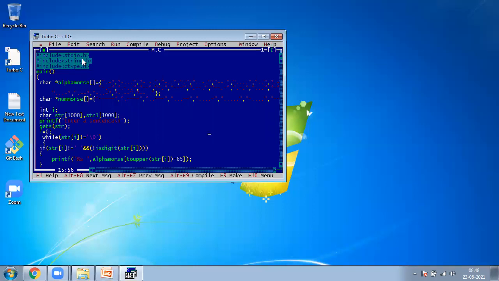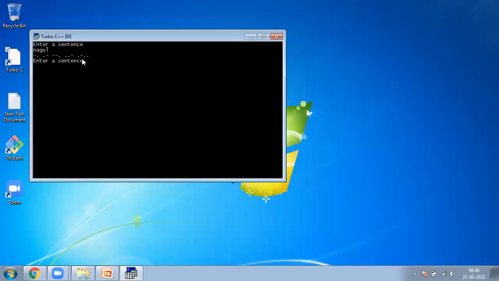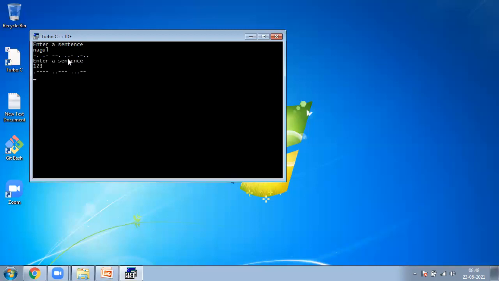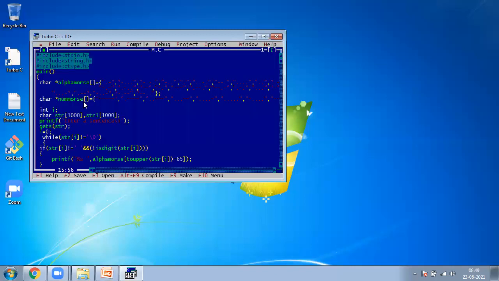Compile it again. For example, I am giving 1 2 3. Now the output. What happened here? Here num modes is executed. Three numbers are given: 1, 2, 3. This is for 1, this is for 2, this is for 3. In this way, depending upon our input, the respective code is substituted. That may be from alpha modes, that may be from num modes.